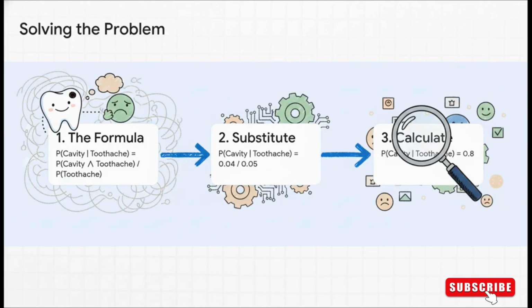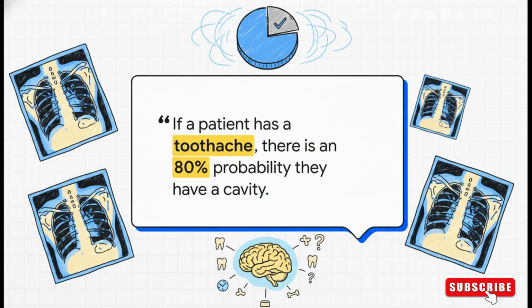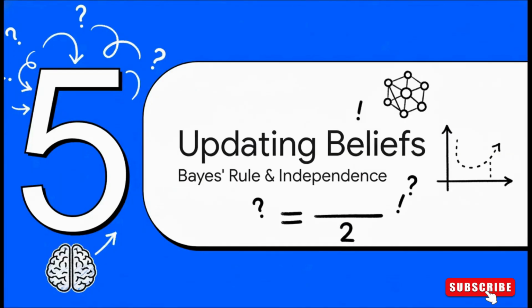Now we just have to apply our formula. We take the joint probability of cavity and toothache, which is 0.04, and we divide it by the overall probability of toothache, which is 0.05. And the result of 0.04 divided by 0.05 is 0.8. So what does this 0.8 actually mean? Well, this result shows the power of probabilistic reasoning. We started with some vague information and ended up with a precise quantitative belief. An 80% probability gives a diagnostic AI a really solid basis for recommending the next step, like, say, taking an X-ray.